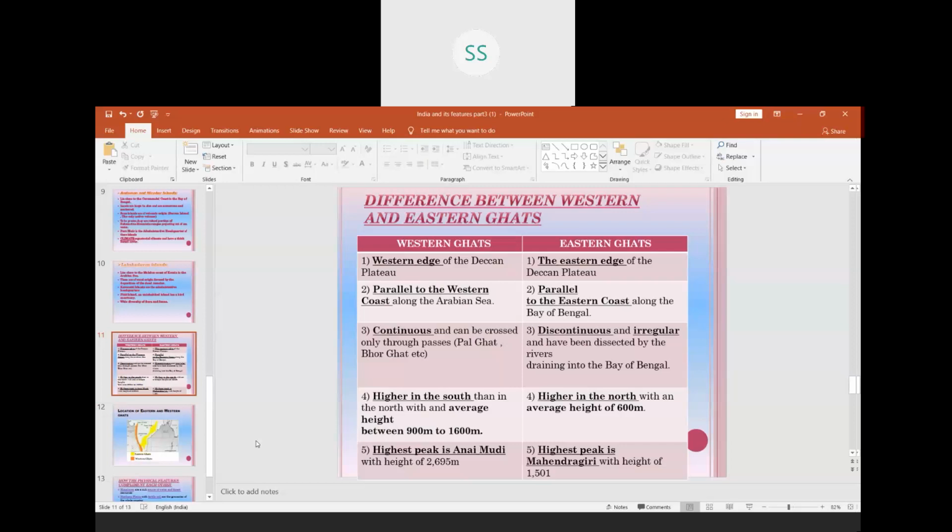Coming to the Eastern Ghats, fourth point, they are higher in the north with an average height of only 600 meters. And the highest peak in the Eastern Ghats is Mahendragiri with a height of 1501 meters. I hope, children, you have followed the difference between Western Ghats and Eastern Ghats.